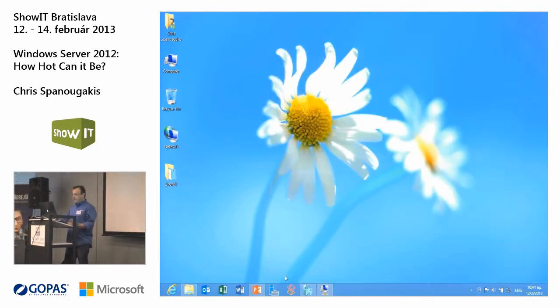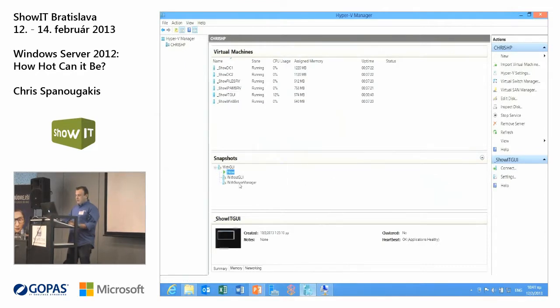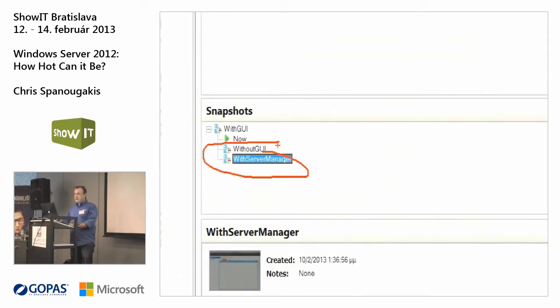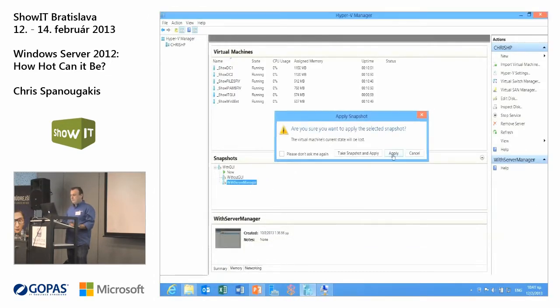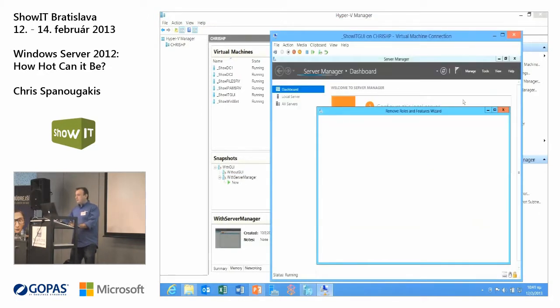Let me revert this virtual machine back to the snapshot. I've created a snapshot in Hyper-V just to show you how things look if you have only Server Manager. So I will apply this snapshot now. And this is what you get when you have only Server Manager.